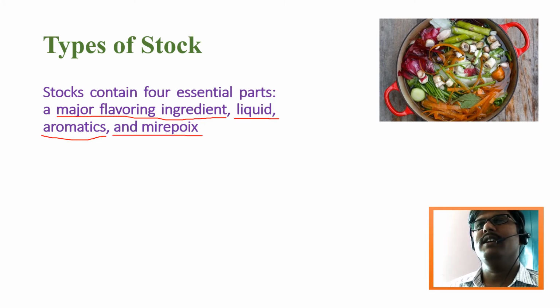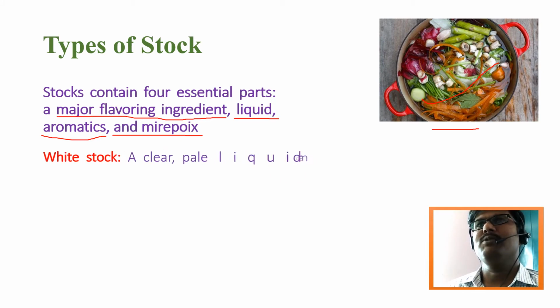And mirepoix. Here I would like to explain what mirepoix is. Mirepoix is coarsely cut root vegetables tied in a muslin cloth, as you can see on the right hand side. It is immersed inside warm water and it should start to boil. We are not supposed to add salt in this process. We just boil and cook the vegetables or meat in that and extract the flavor. Once it is done, you just remove all these mirepoix ingredients from the stock water.